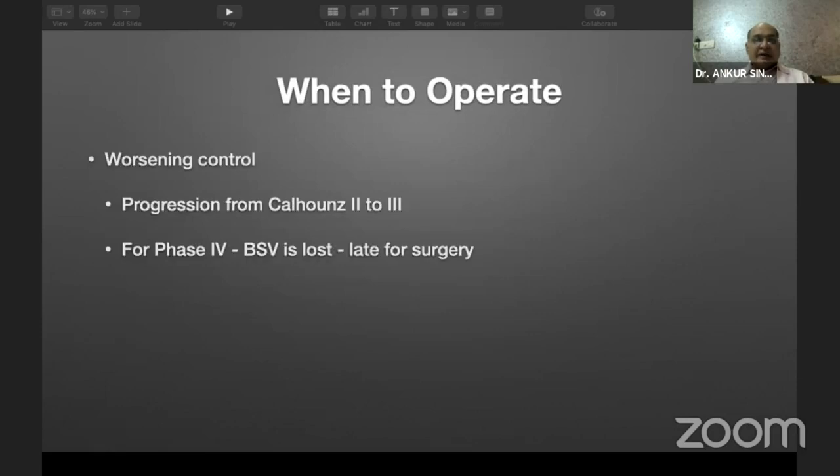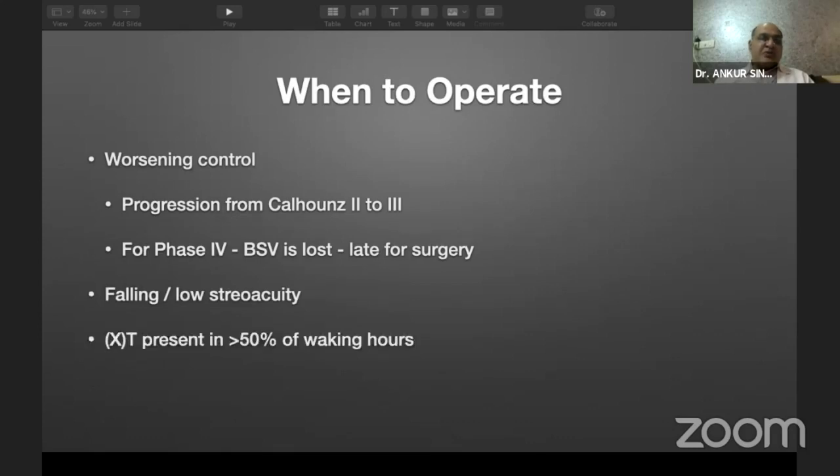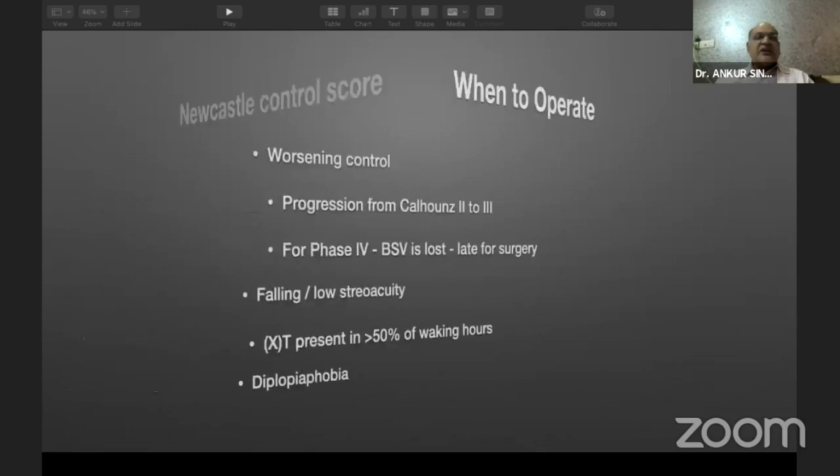Now, when to operate? There are certain subjective methods where we can think of operating. When there is a progression from Curtis stage 2 to stage 3, we know phase 4 is late. Falling or low stereo acuity, exotropia present more than 50% of waking hours, and diplopia phobia. Now, these are some indications where the surgery has to be done.